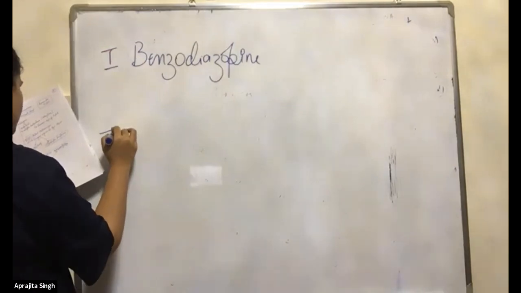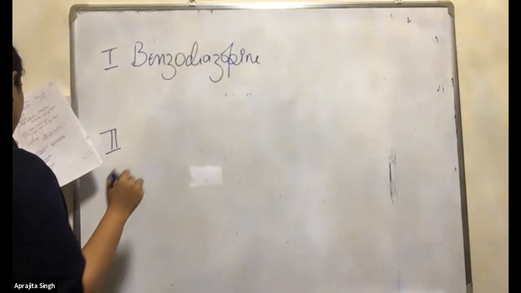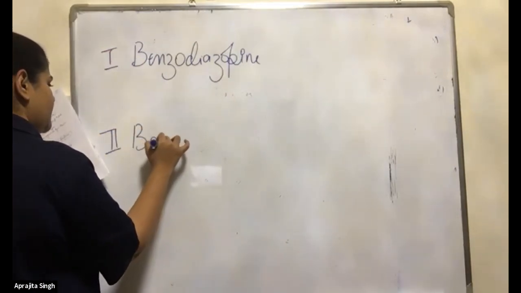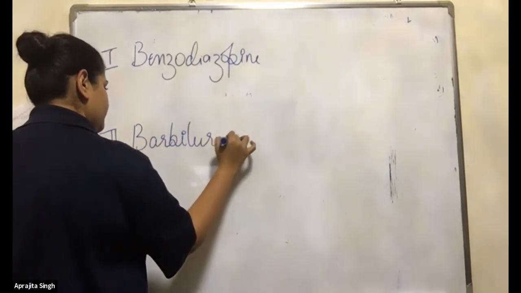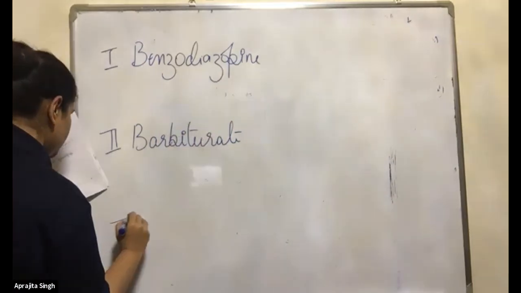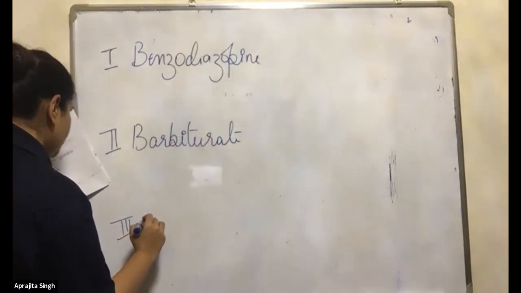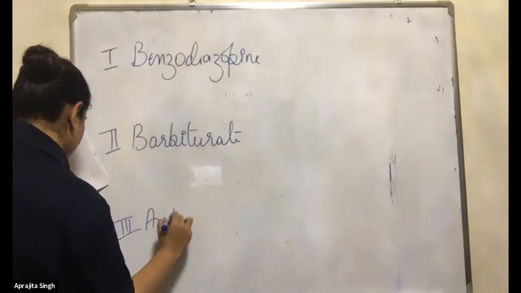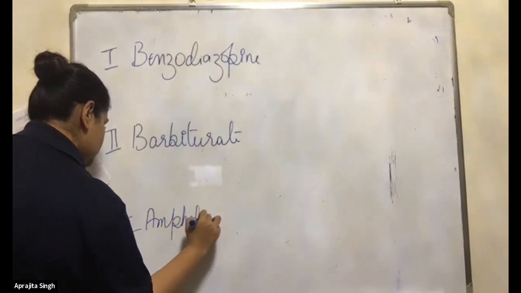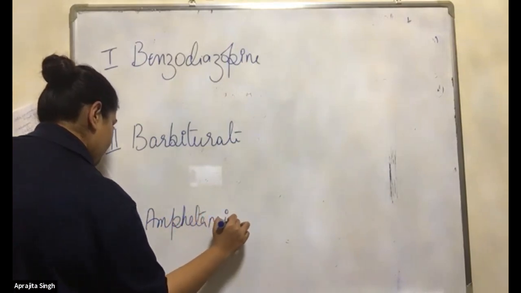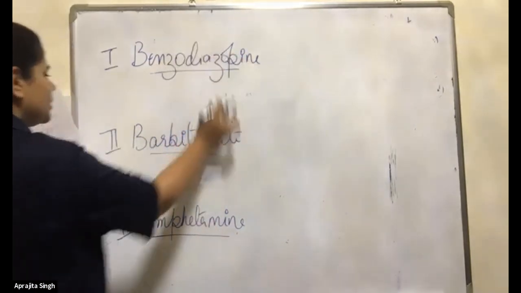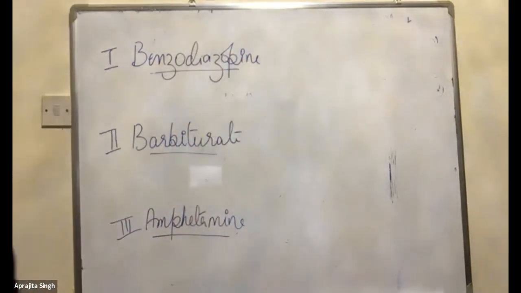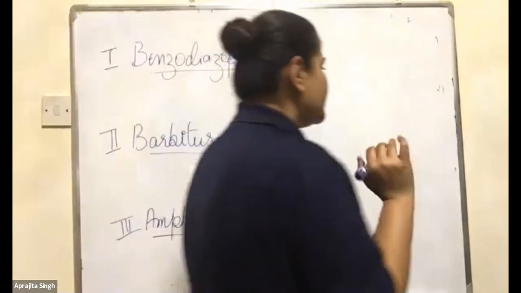Second is barbiturate. Second, and the third is amphetamine. These three drugs, okay? Now we will see the small features. We don't have to go into the detail.